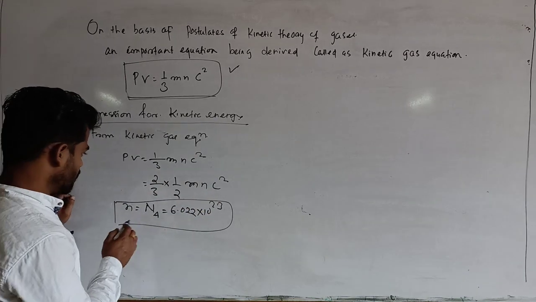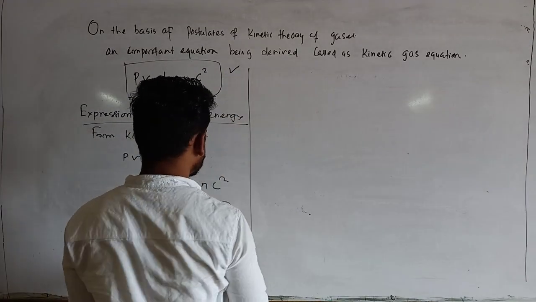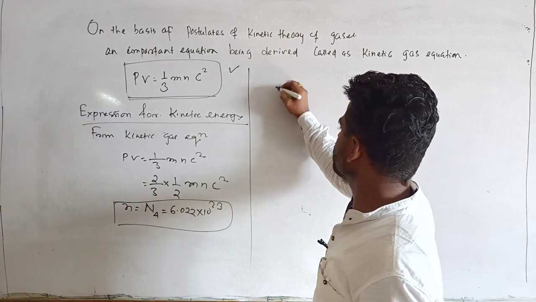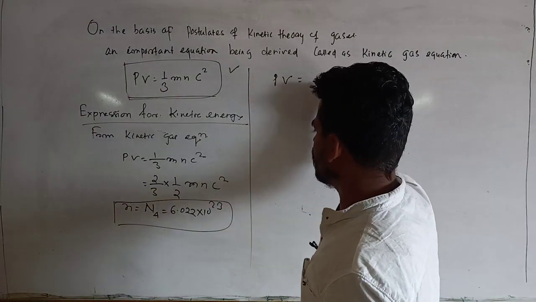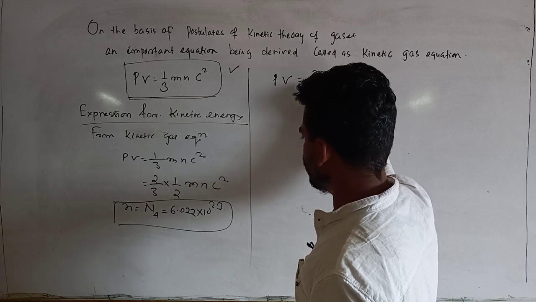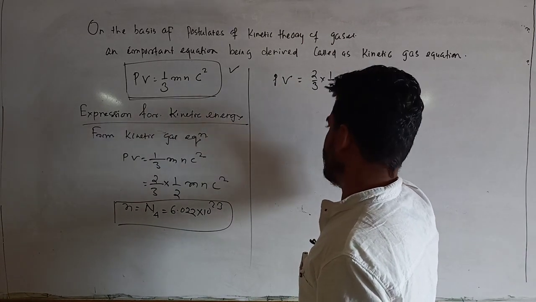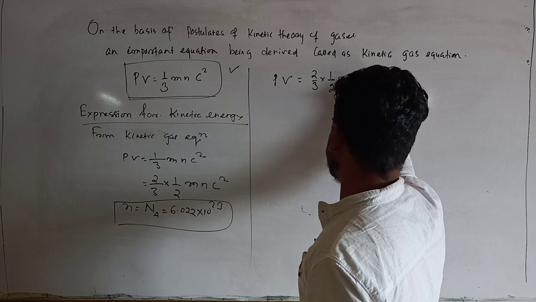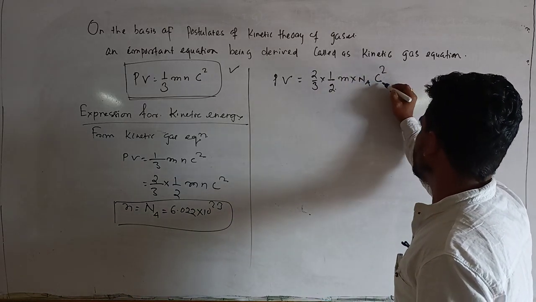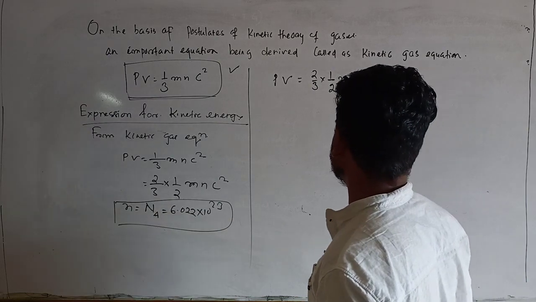We have taught it. So here PV is equal to 2 by 3 into 1 by 2 and m, mass of a single gas molecule, into Na, Avogadro's number, into C RMS square, the root mean square speed.